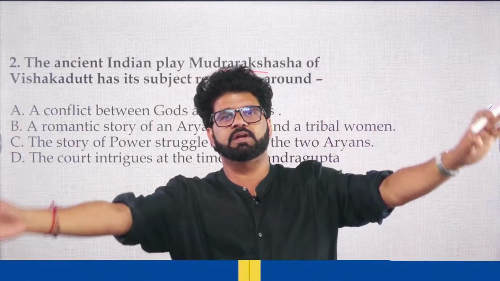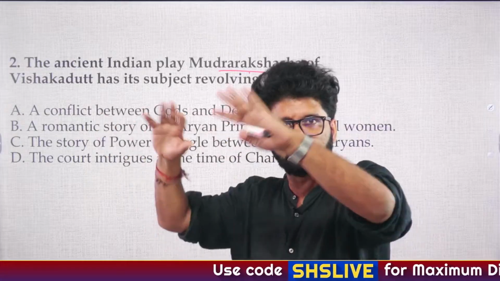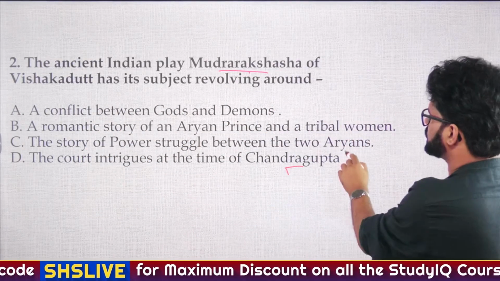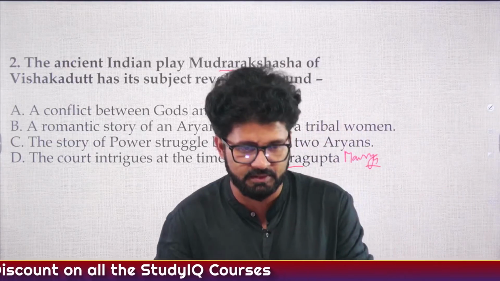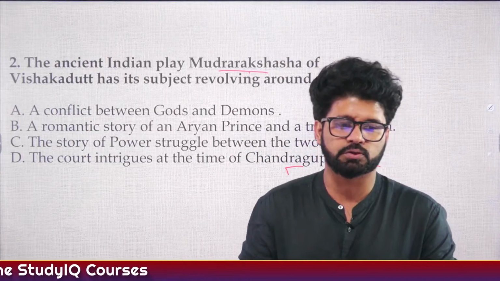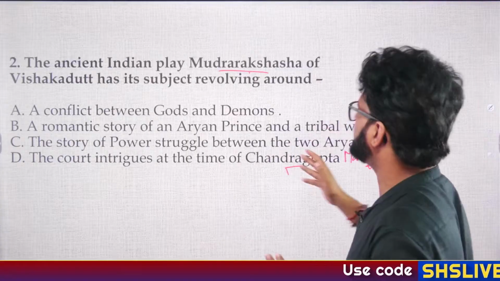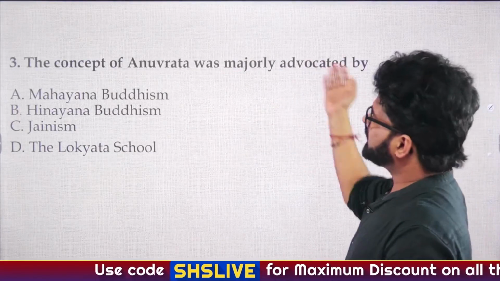Rakshasa was a minister in Nanda Empire. How Chanakya wanted him to be a part of, him and Chandragupta Mauryan army. So the court intrigues at the time of Chandragupta. And here Chandragupta Maurya we are talking about. So the answer is D, as Dark said. And then other people also contributed to it. Chandragupta time here, Chandragupta you can get confused by it. Here it is Chandragupta Maurya. Fine. Third question, and then I think we'll go to the theory part.